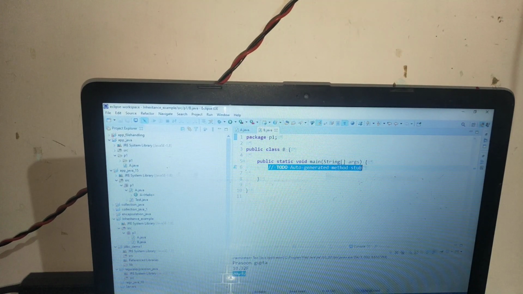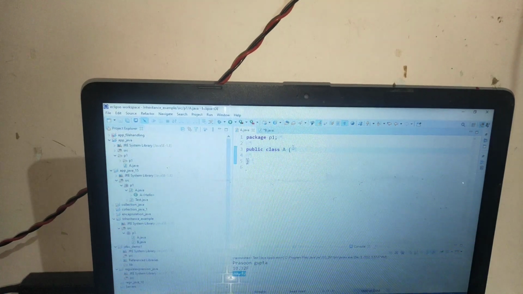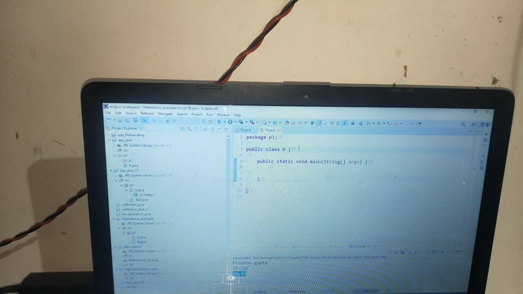Why I'm saying that, I will explain here. First, it's a superclass in technical terms, and then the other is a subclass.